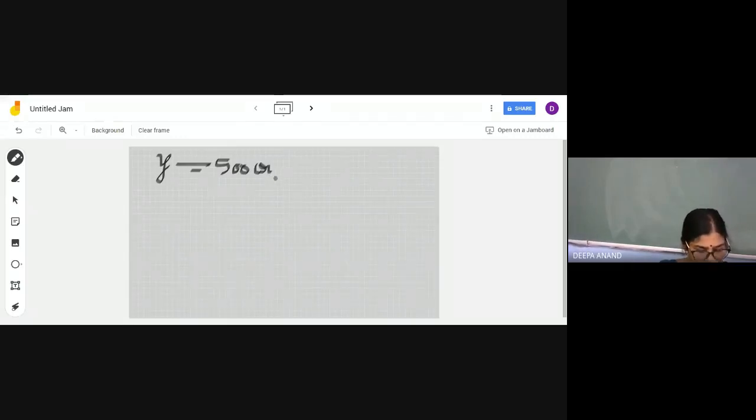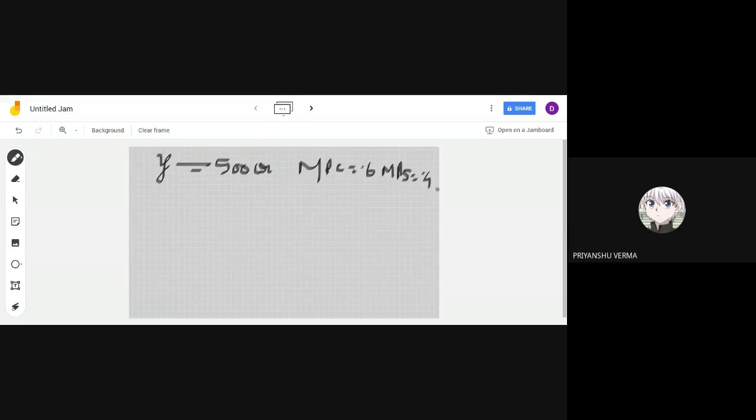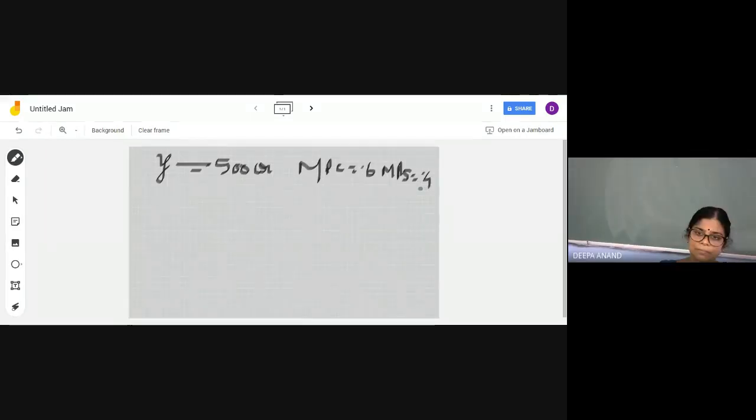Then what is given? MPC is given, MPC is equal to 0.6. So MPC is equal to 0.6 means at the same time you write MPS is equal to 0.4.